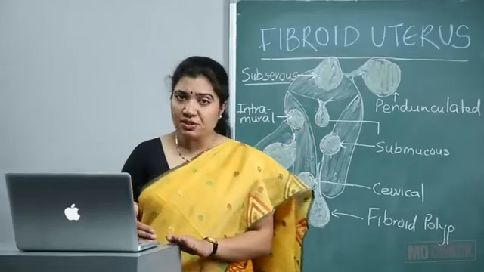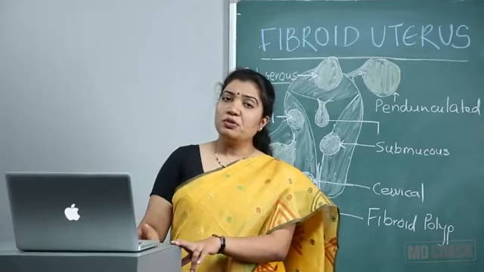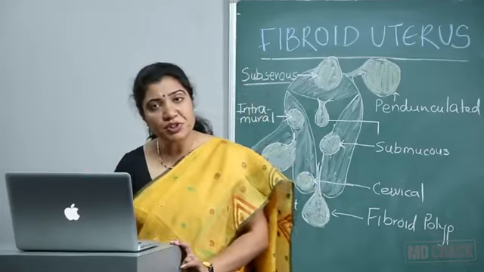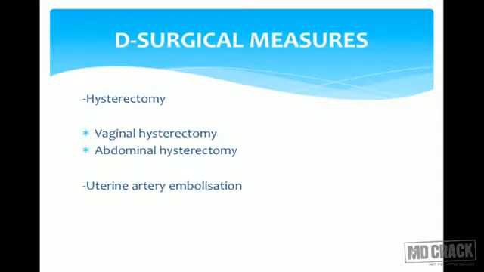If the patient doesn't want to continue her fertility, she is either perimenopausal or has finished her family and doesn't want to continue with menstrual function, then we can go for hysterectomy as a surgical management for fibroids. If the uterus is around 12 week size or 14 week size, we can go for vaginal hysterectomy. If there is descent, or if there is no descent, then non-descent hysterectomy. If the tumor is really big, we can go for abdominal hysterectomy.